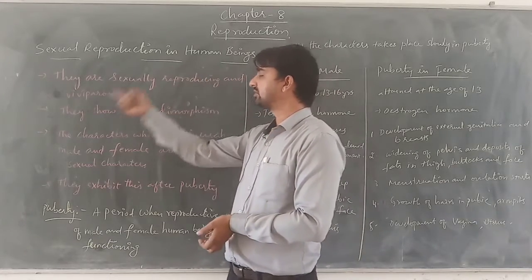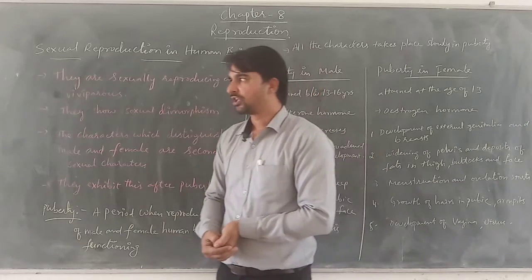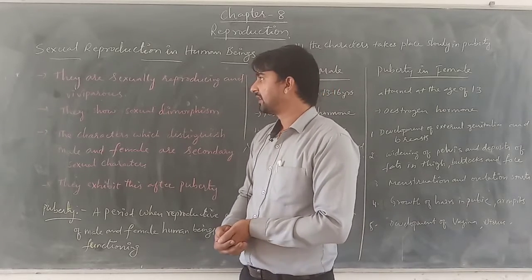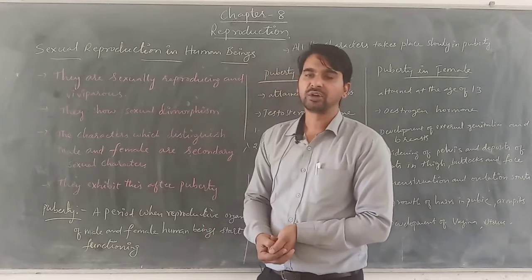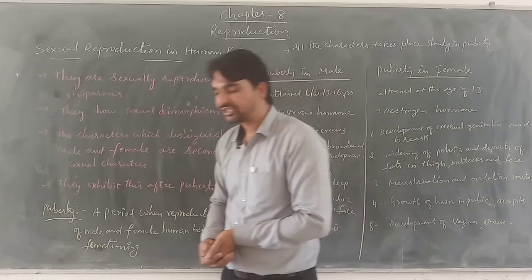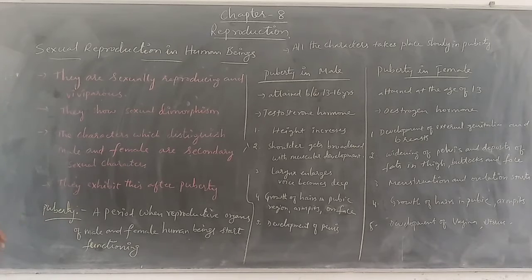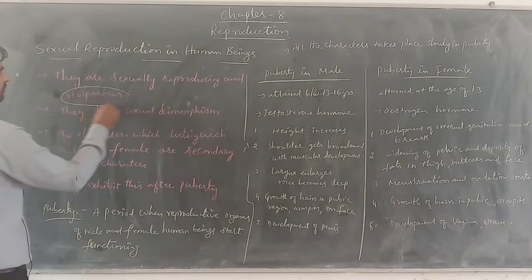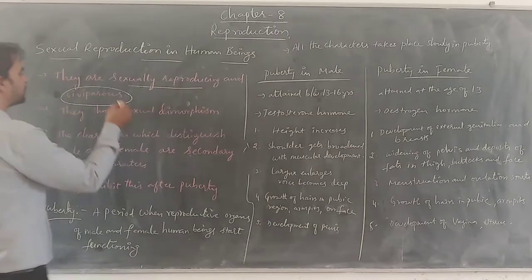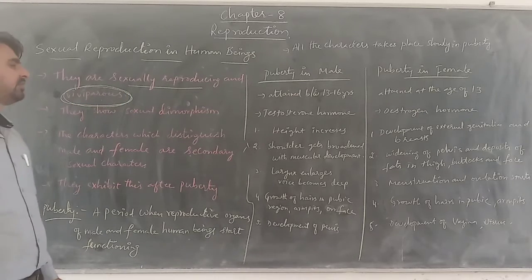Now let us discuss sexual reproduction in human beings. Human beings are highly evolved, complex organisms, and they are involved in the sexual mode of reproduction. That means they are sexually reproducing, and at the same time they give birth directly to the young ones. Therefore we refer to them as viviparous. These organisms undergo sexual reproduction and directly give birth to the young ones, so they are viviparous.